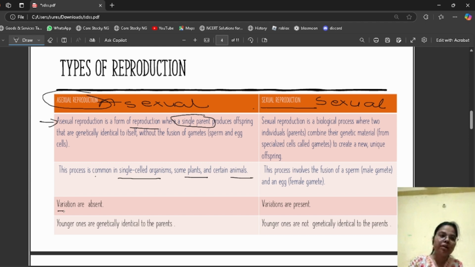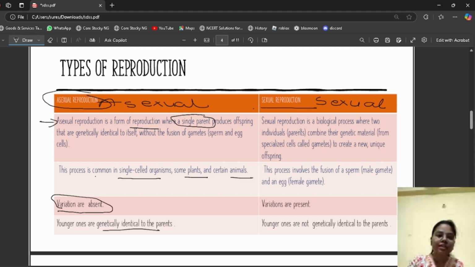Here, variations are absent. The offspring are identical to the parents. There are no changes between the offspring and their parents. They are the same. Young ones are genetically identical to the parents. So the parents and offspring are similar. There is no change in that.